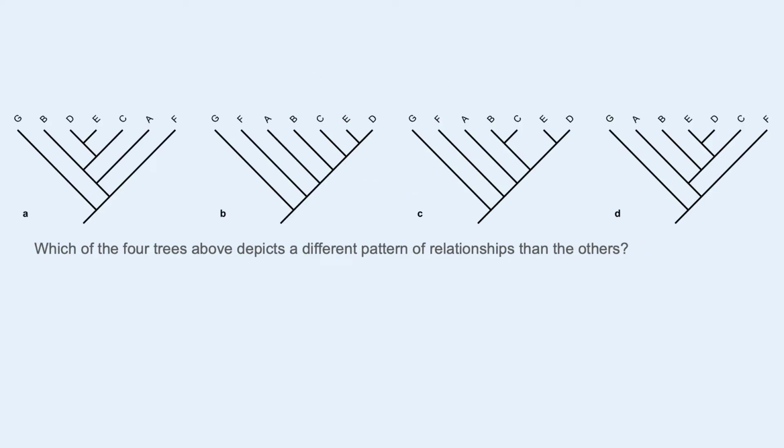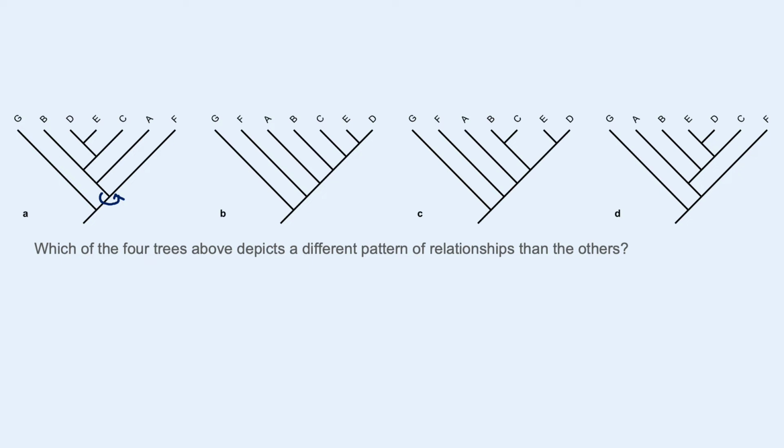All right, which of the trees depicts a different pattern of relationships? Relationships, if they are drawn the same way, show the same species having the same common ancestors across the tree. What this is meant to indicate is that you can show the same relationships sometimes in a different way. So the basic rule is you can take any one of these branches that splits into two, and you could rotate it, and you haven't changed the relationships by rotating the branches.